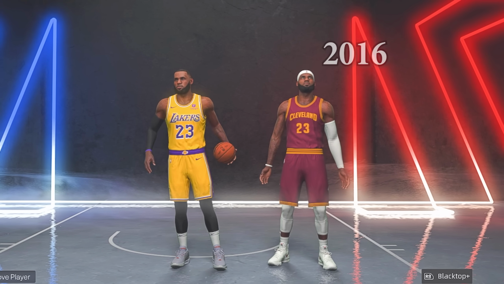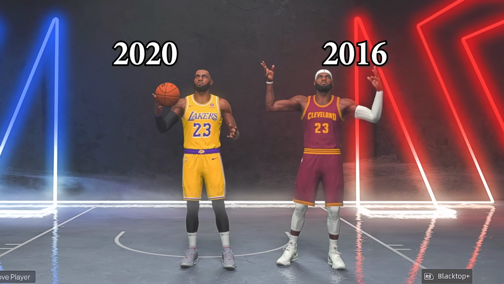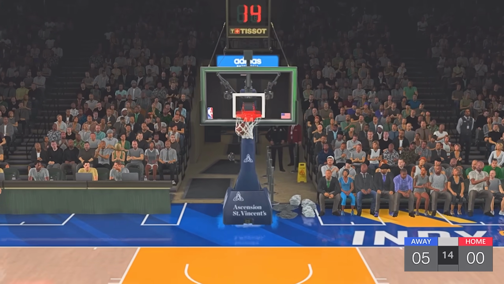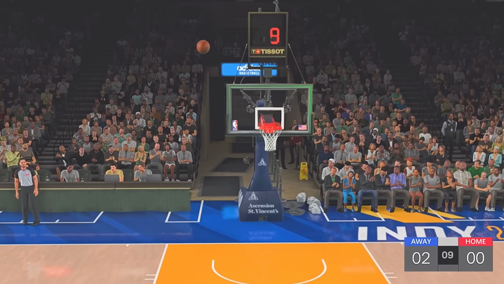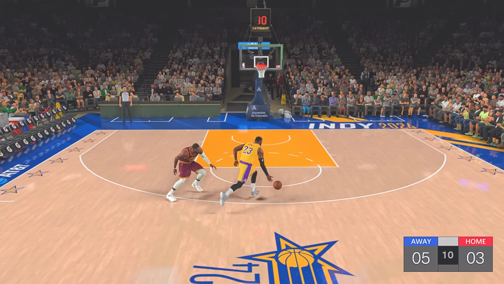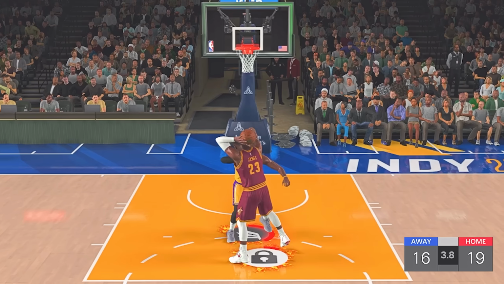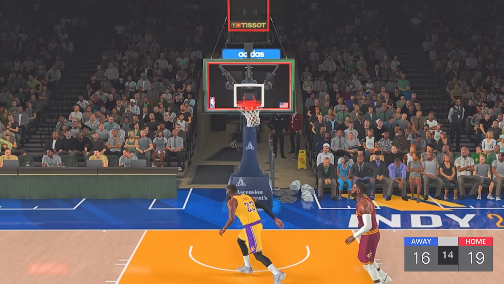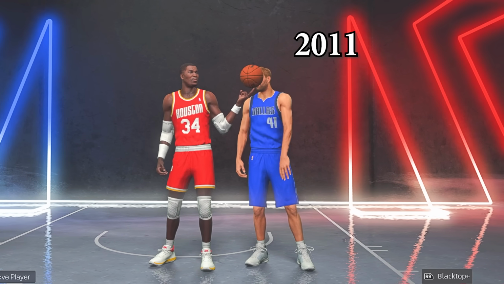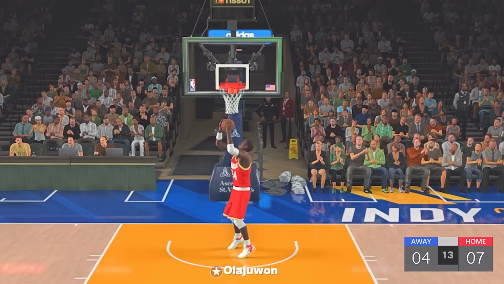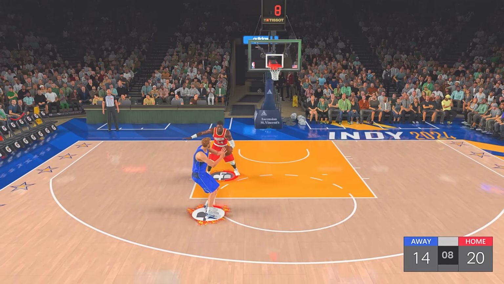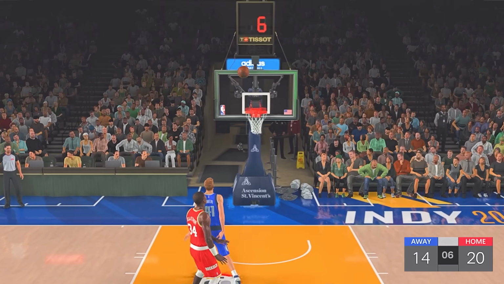Next up, we got Cavs LeBron versus Lakers LeBron. Cavs LeBron a 99 overall, whereas Lakers LeBron is only a 96. But of course, being two LeBrons, the game was still close, with Cavs LeBron winning 21-16. Next is Dirk Nowitzki versus Hakeem Olajuwon. I thought Hakeem was going to dominate this game, but it was actually Dirk who dominated and won 22-14.